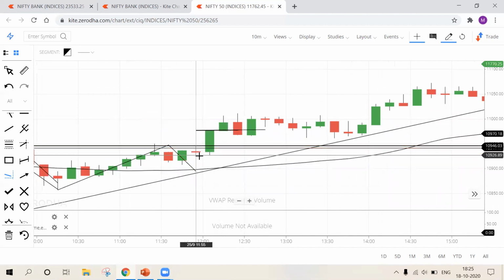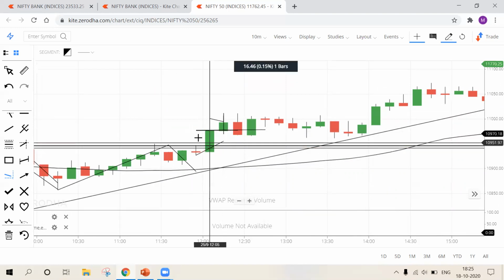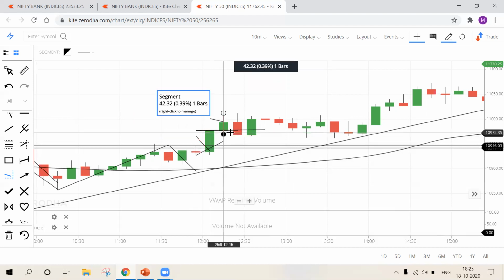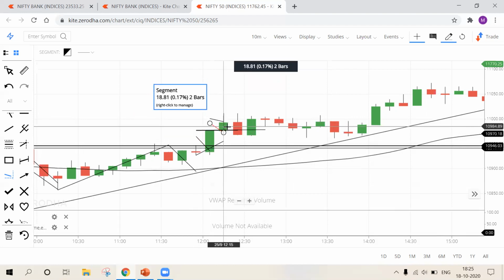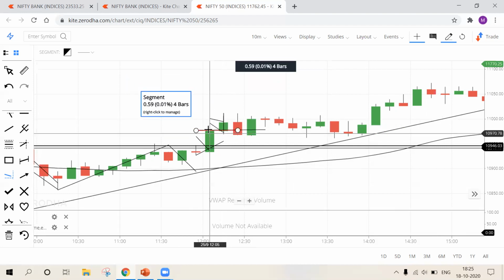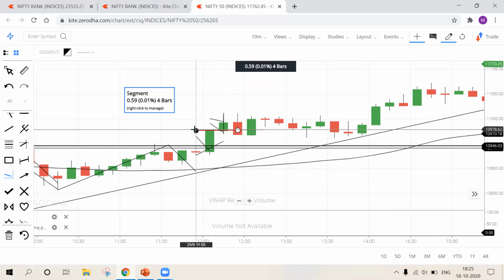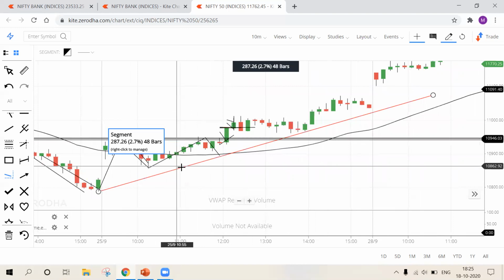See, this is breakout candle here because it broke key support level, and this is confirmation candle. So this is breakout candle because it broke support. This is confirmation candle because it is forming after breakout candle. And the confirmation candle should break the high of breakout candle. So you should be entering at that point. So that's third confirmation, and fourth confirmation is your moving average.